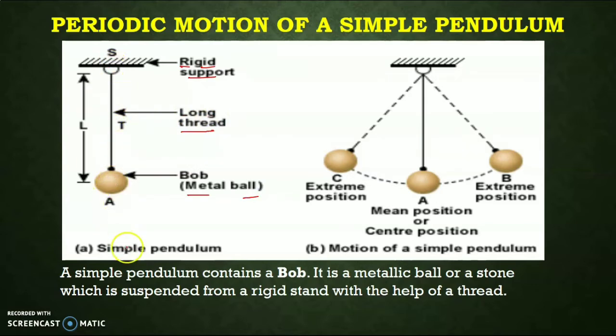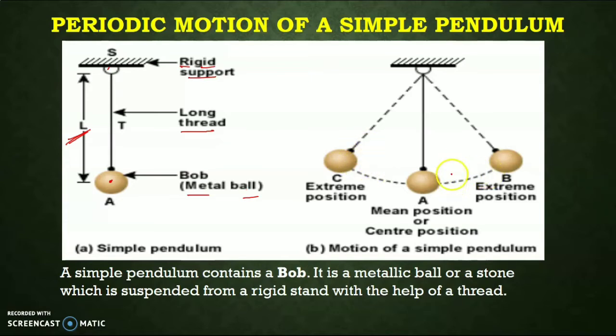This system is known as the simple pendulum. The length from the support to the center of the ball, this is very important, to the center of mass of the ball is calculated as the length of the simple pendulum. So this is the model of the simple pendulum. You can make it very easily with the help of different metallic balls.